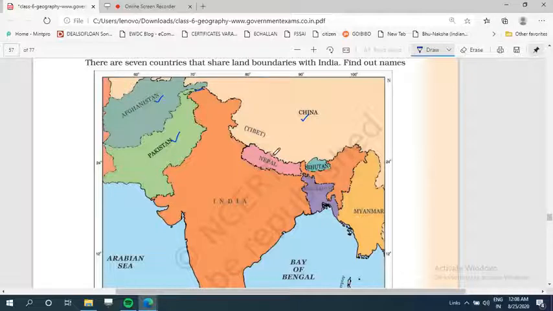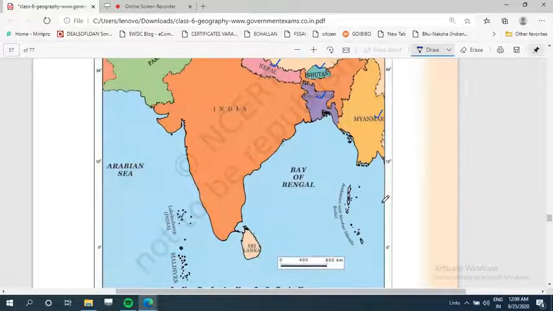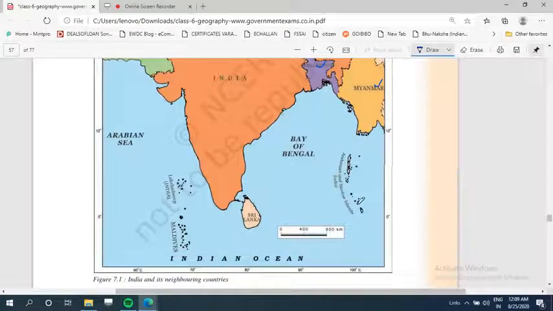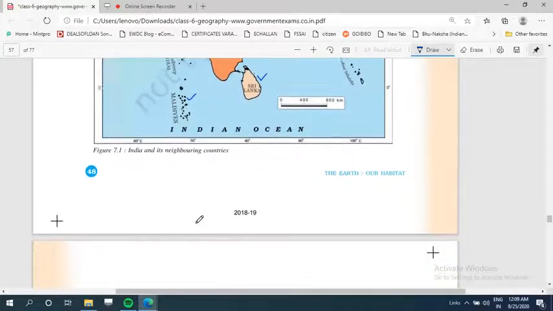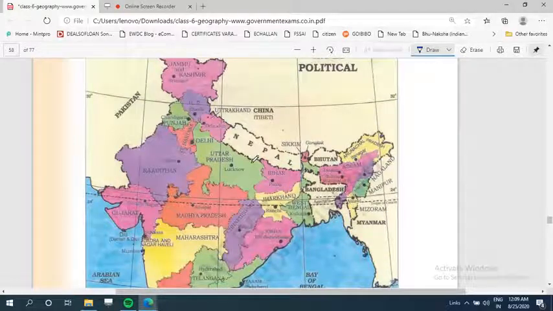Okay, and we see that other than these 7 countries, there are two island countries also, which are the neighbor of India, and these island countries are Sri Lanka and Maldives, and they do not share land boundary, but they share water boundary with India. And now this is the political map of India.